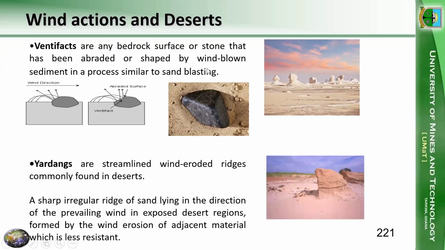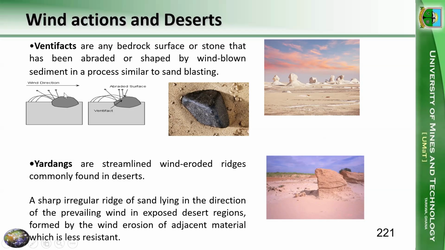Then we could also have, we said wind can either erode by deflation or abrasion. So in terms of abrasion, we could have the formation of ventifacts. A ventifact is simply any bedrock surface or stone that has been abraded or shaped by wind-blown sediments in a process similar to sandblasting, which is just forcing a lot of sand to abrade or to clean out a piece of metal.